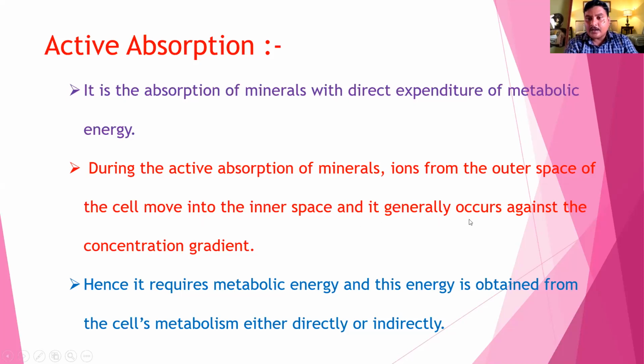It generally occurs against the concentration gradient, meaning movement from lower concentration to higher concentration, and requires energy in the form of ATP. Hence it needs metabolic energy, and this energy is obtained from cell metabolism either directly or indirectly.